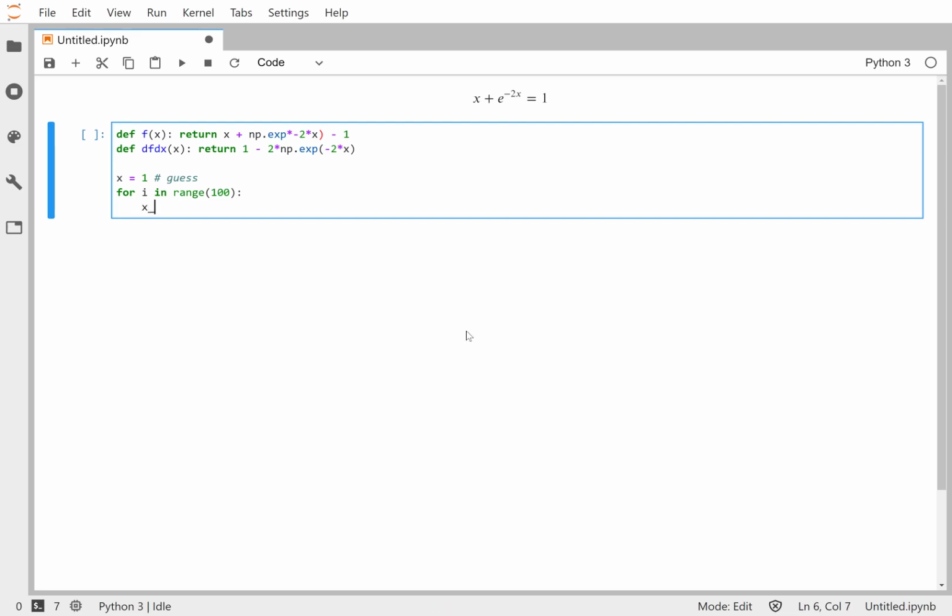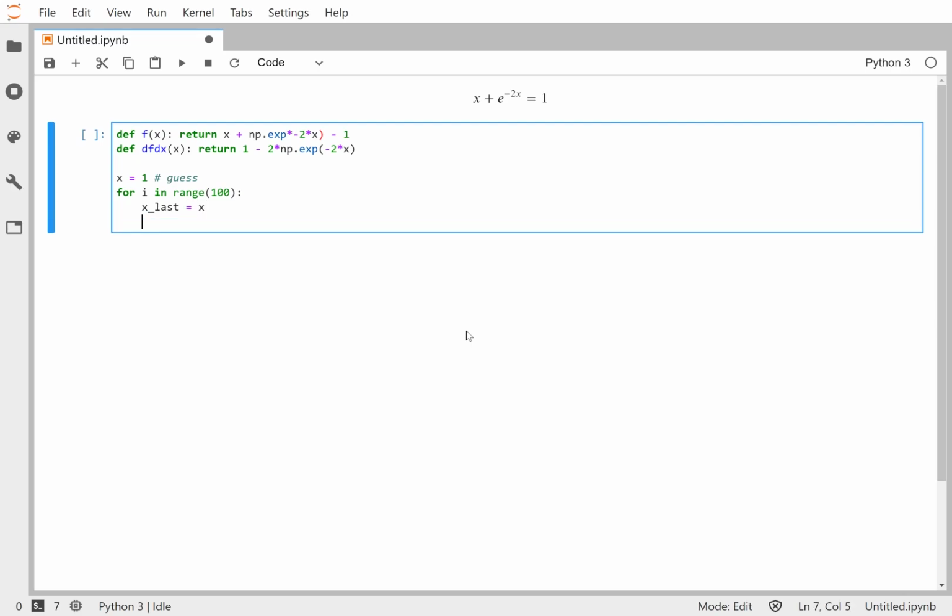So let's just make a single variable that's just the last value of x. I'll call it x last, and we'll set it equal to the current value of x. And then we'll update x by taking itself and subtracting f of x divided by df dx of x. And of course, we could write this as a minus equals. So take just a little bit of typing there, x minus equals f of x on its derivative.